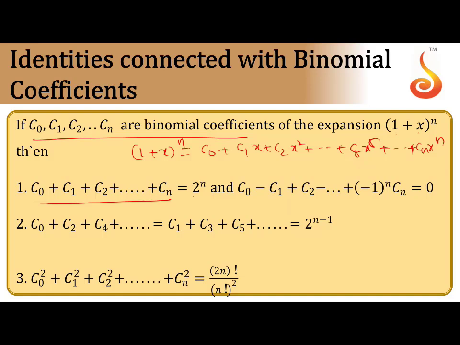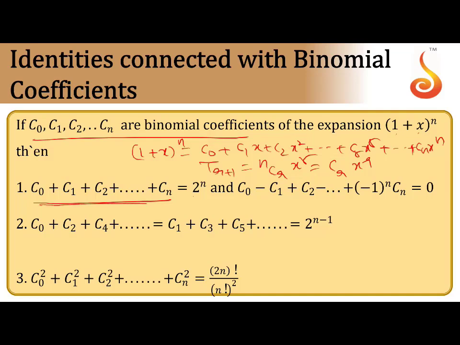A is 1 means the first term is 1 into the binomial coefficient. Second term, x powers are increased by 1. The last is x^n. You have to remember this formula also: the general term in the expansion of (1 + x)^n is nCr x^r, or you can write Cr x^r also.